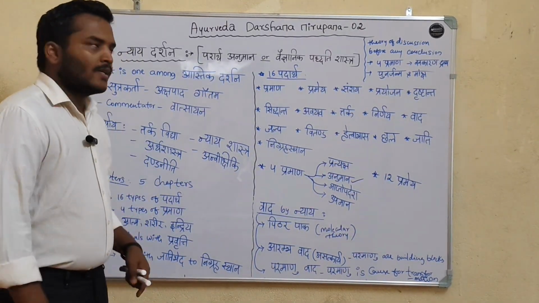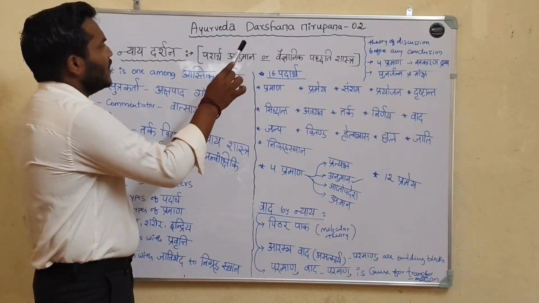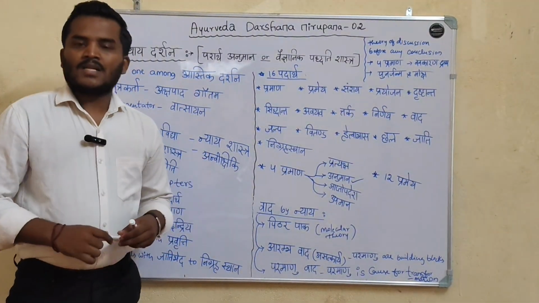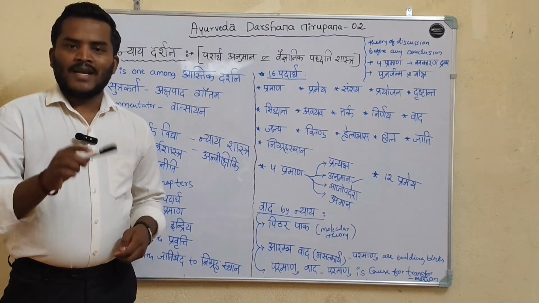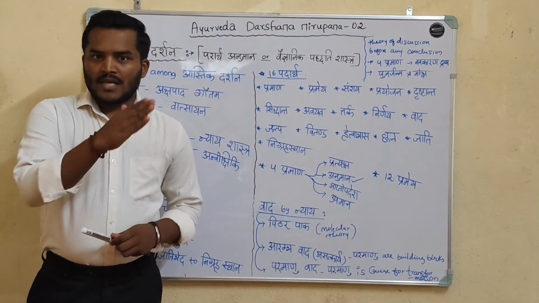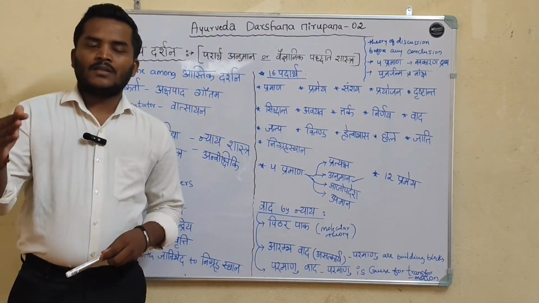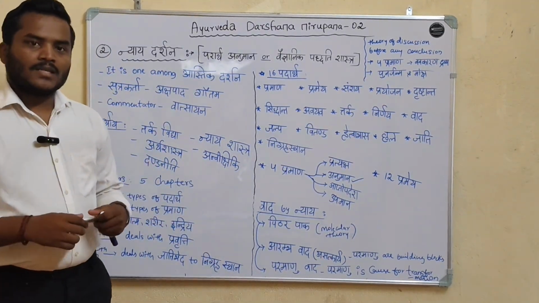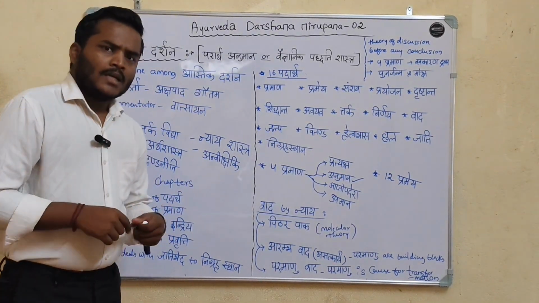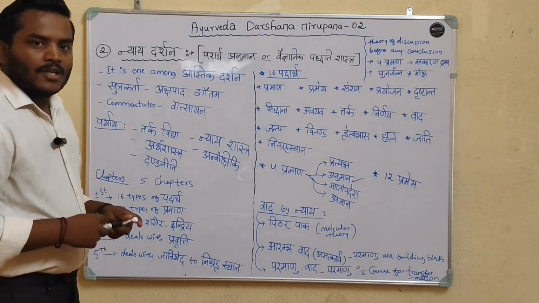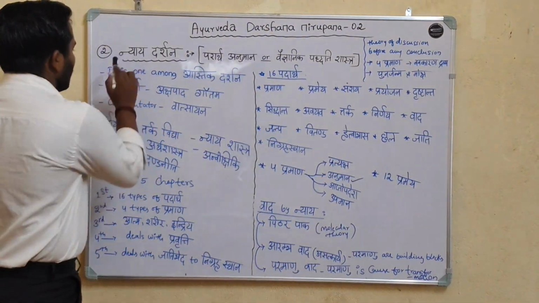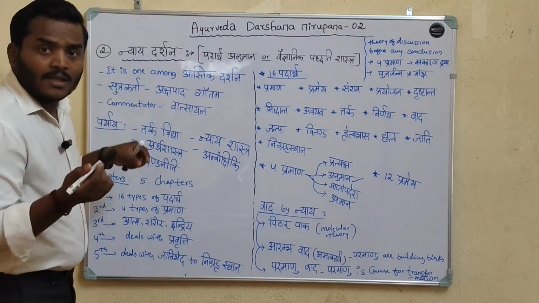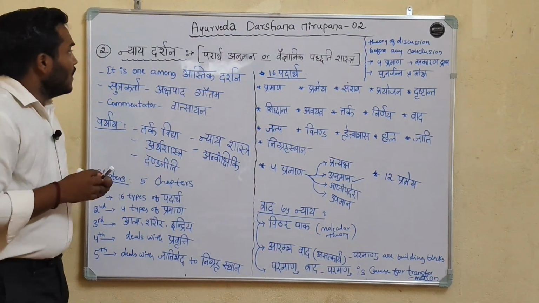Today we are going to discuss Ayurveda Darshana Nirupana 2. In the previous class we discussed the introduction of darshanas, types of darshanas, Astika Darshana, Nastika Darshana, and Astika-Nastika Darshana. In Astika Darshana we discussed Vaisheshika Darshana. Today the second darshana, that is Nyaya Darshana. It is one among the Astika Darshanas.